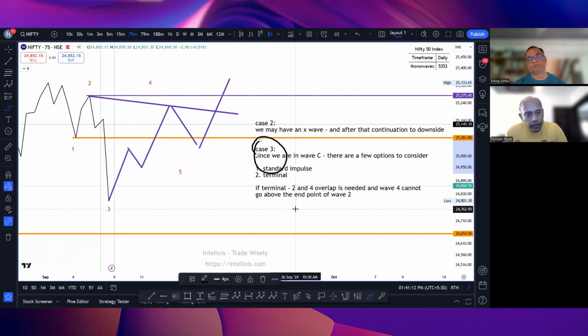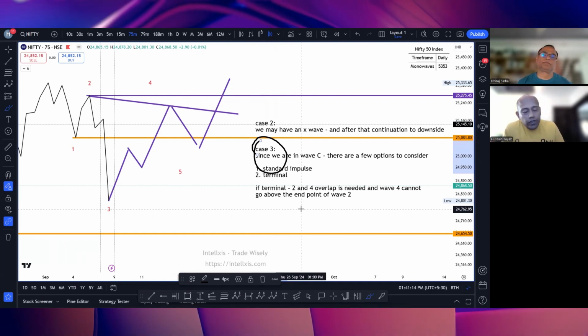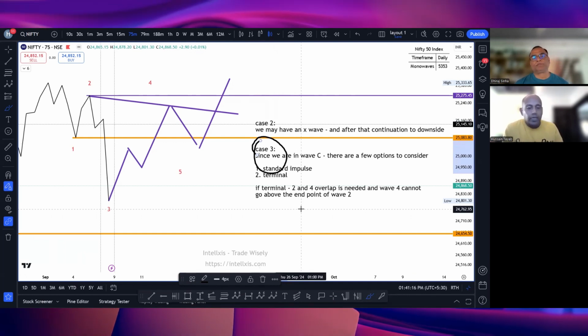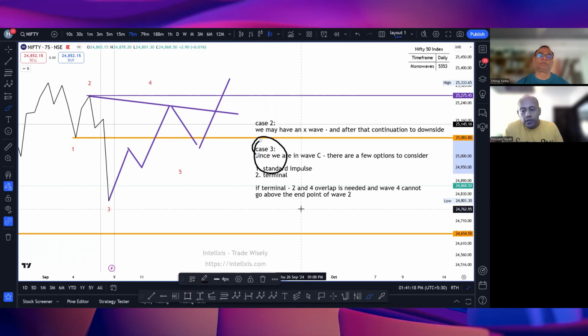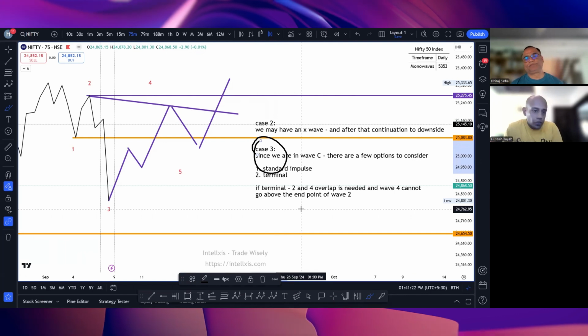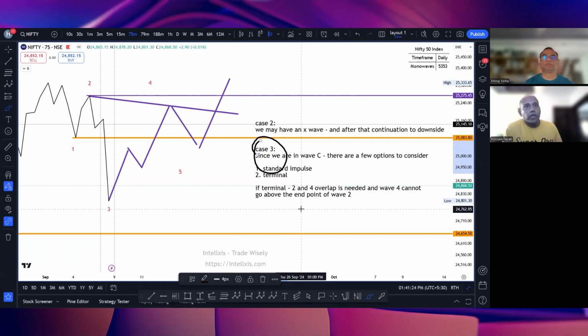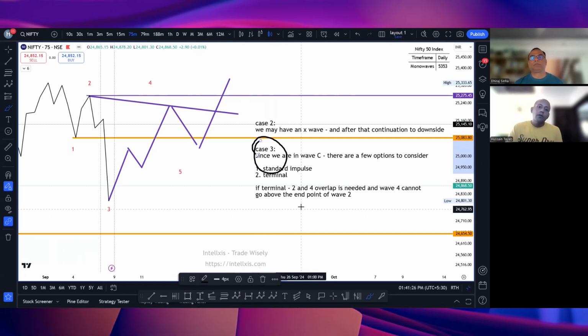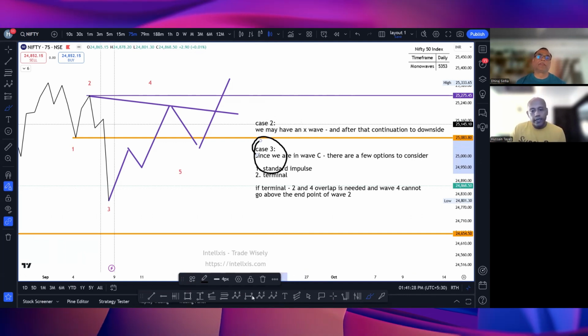But this scenario of case 3 is a remote possibility, which means the chances of this happening are less. We have given two conditions. One is overlap. The second is that 25,275 should not be taken out. If this happens, then our case 3 can be formed.